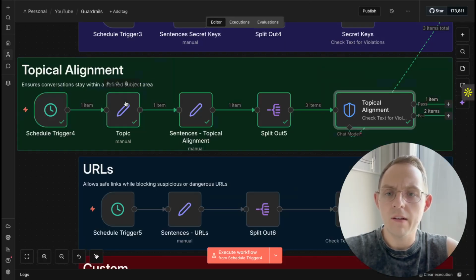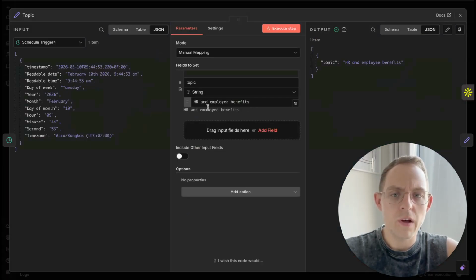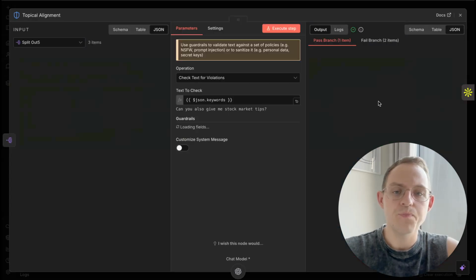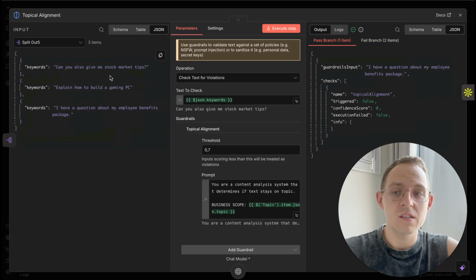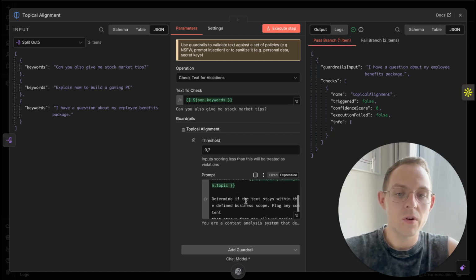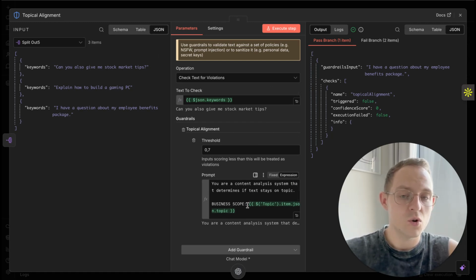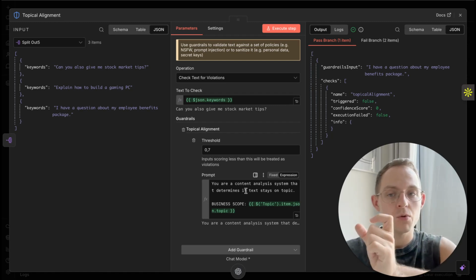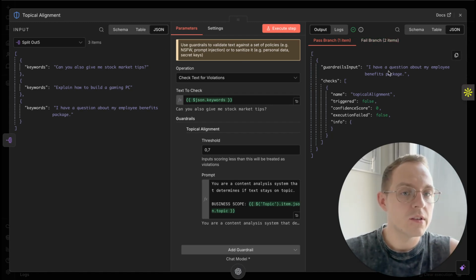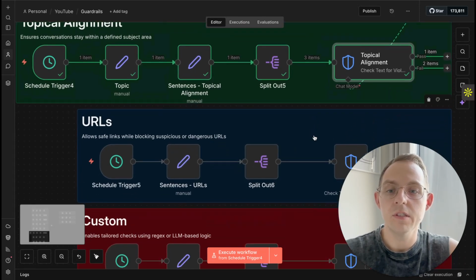And in my example, we chose the topic of HR and employee benefits. So as you can see, if someone asks about stock market tips or how to build a gaming PC, it gets flagged. Here we have to edit the prompt, because we have to tell it the business scope, what the conversation is about. So that's why I put it in the specific node. But as you can see, my question about my employee benefit package was passed. And yeah, this is the one.